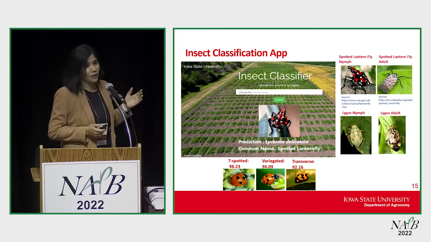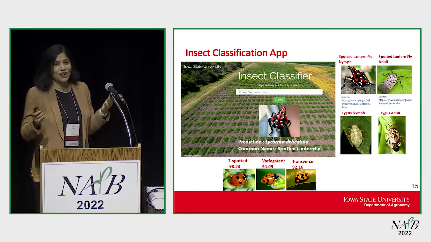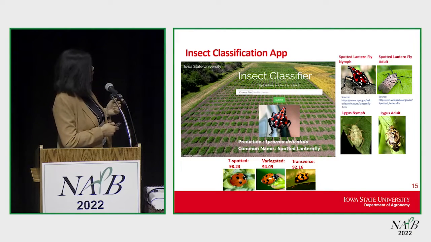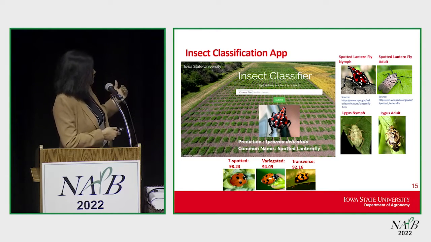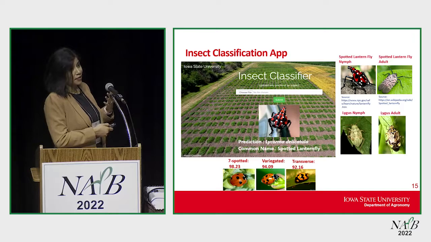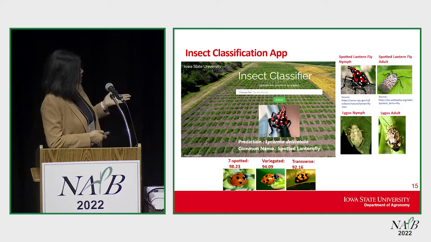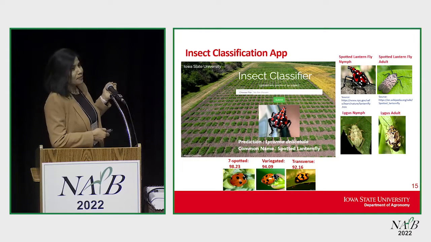So with this winner model, we created an app. And the beauty of this app is, as I talked to many of you and showed you yesterday, that it not only classifies the adult stage, but it also classifies the nymph stage. In this case, spotted lanternfly is an invasive pest, and it has been spotted in Iowa, in Dallas County, and the app can identify both stages. In the case of Lygus species, which is one of the pests I was not able to recognize in 2020 because it looked like aphid, it can identify both.